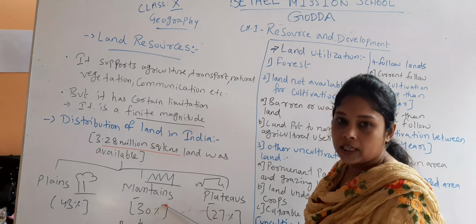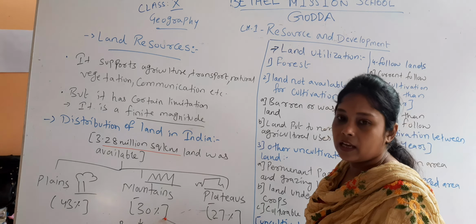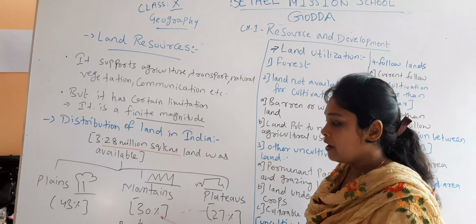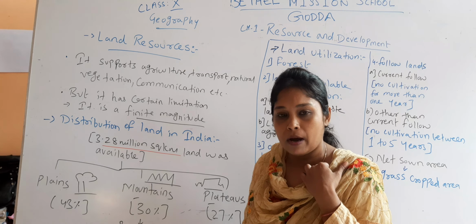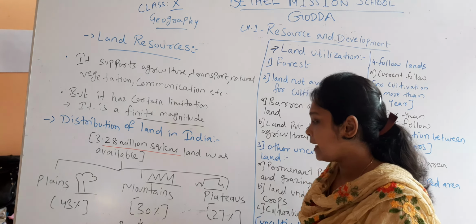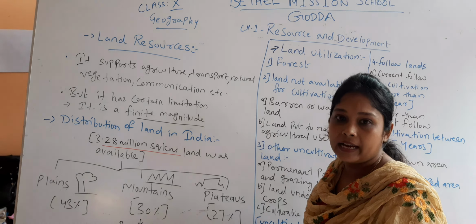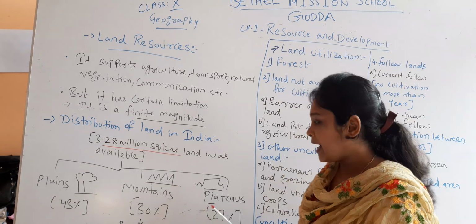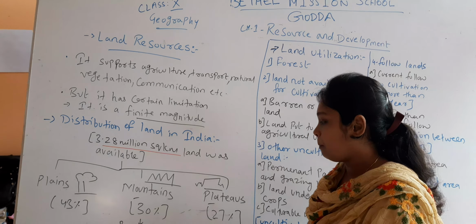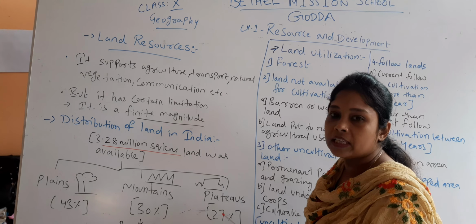Then we have mountains. 30% of land in India is mountains, which have high peaks and slopes like the Himalayan mountains. Then we have plateaus, central highlands. In India, plateaus are found in central highlands. Plateaus means tabletop land. 27% of land is plateaus.